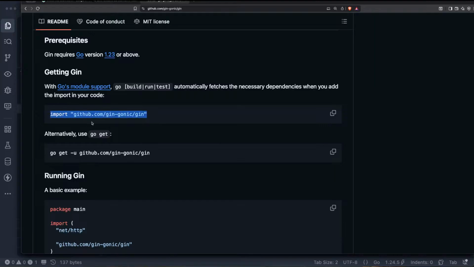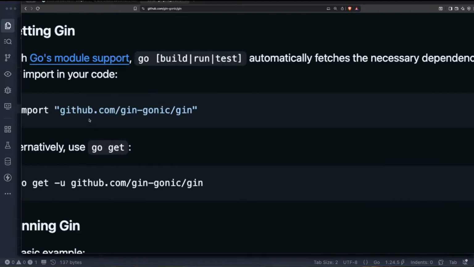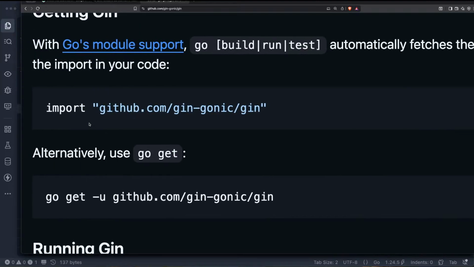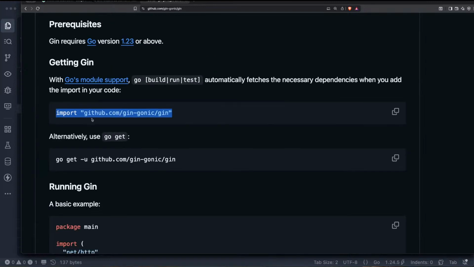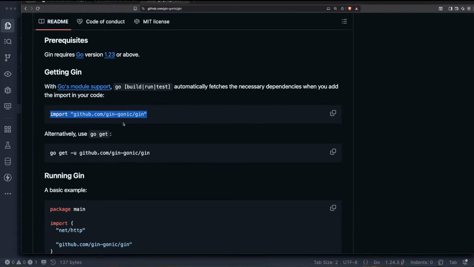Now, do you remember when Anna told you that the creation of your package or your module should look like this? This is the reason. If you are creating a module that you want people to reuse, it will be good for you to use your own name and then your package name. This is the benefit of having something like that. But of course, if it's a personal or closed project, or it's not even a module on its own, you don't need to worry about this name structure.